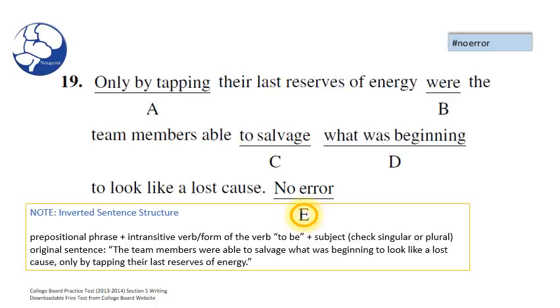What the College Board did was they flipped the sentence, and they flipped it in the way that 19 is written: only by tapping their last reserves of energy were the team members able to salvage what was beginning to look like a lost cause. So I hope you had a better understanding of inverted sentence structure through this question.